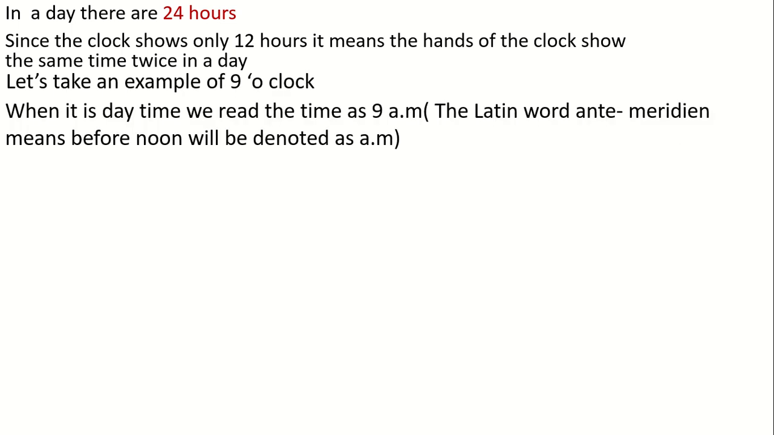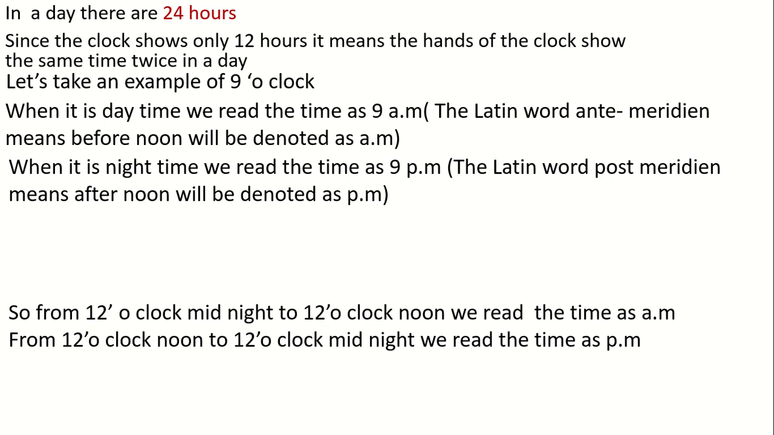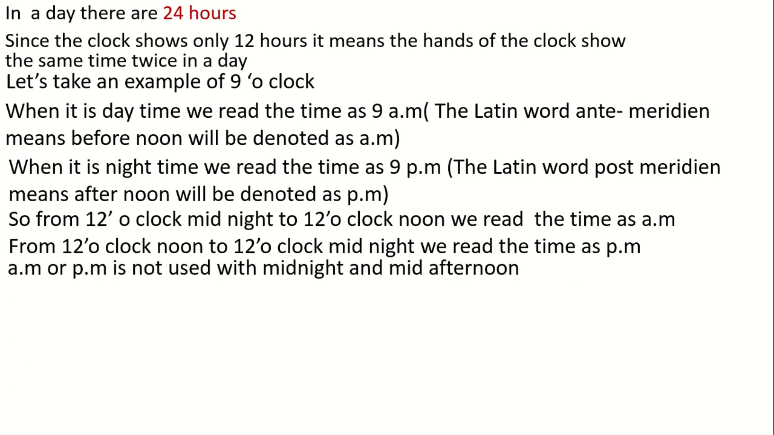If it is daytime, 9 o'clock will be read as 9 a.m. What is this a.m.? a.m. is a short form of the Latin word antemeridian, which means before noon. When it is night time, 9 o'clock will be read as 9 p.m. p.m. is a short form of the Latin word post meridian, which means afternoon. So, from 12 o'clock midnight to 12 o'clock noon, we read the time as a.m. From 12 o'clock noon to 12 o'clock midnight, we read the time as p.m.